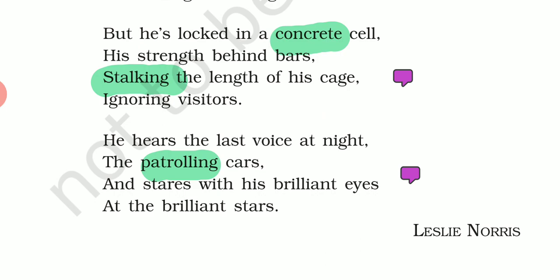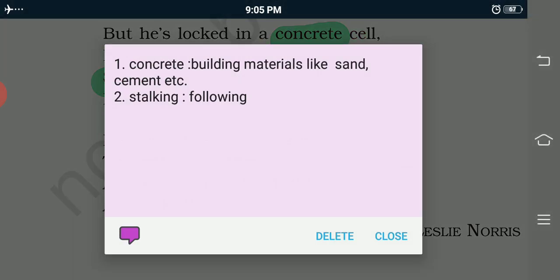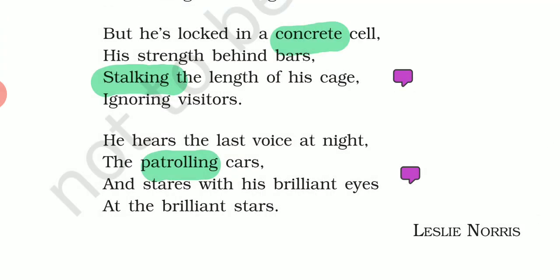Now concrete, as you know, is the building material which includes sand, cement, etc. So now again the poet has come to this idea that the tiger is locked in the cage. Now he is behind the concrete cell, his strengths behind bars.